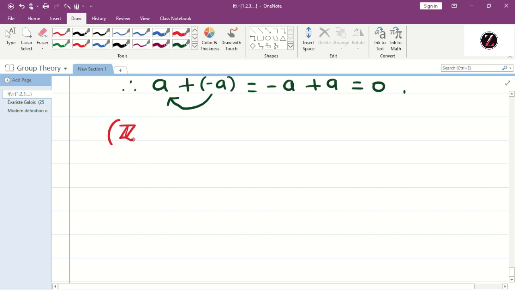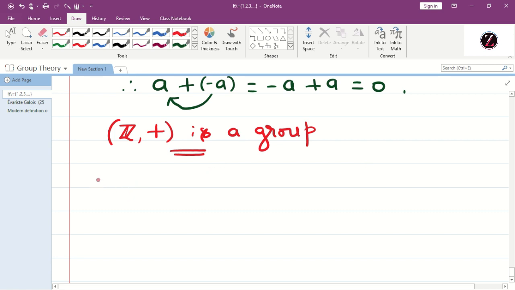Therefore, Z plus is a group. I hope you understood, to say any set under the binary operation to be a group, we have to verify 4 laws. That is closure, associative, identity, and inverse.